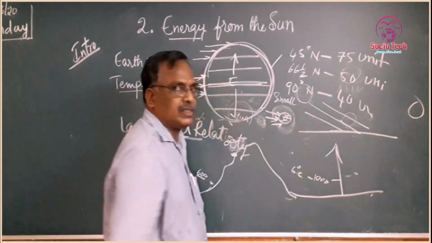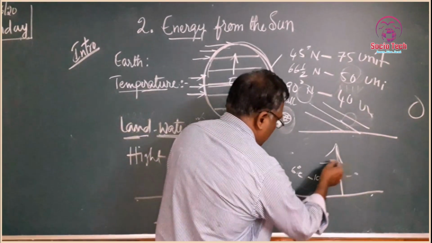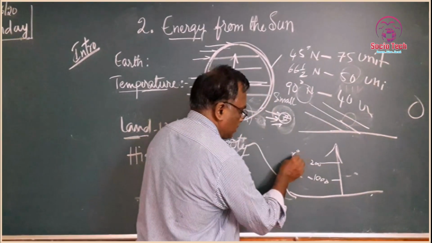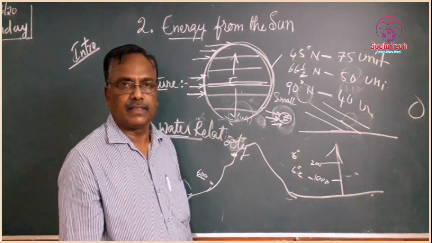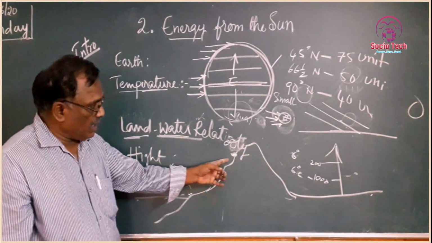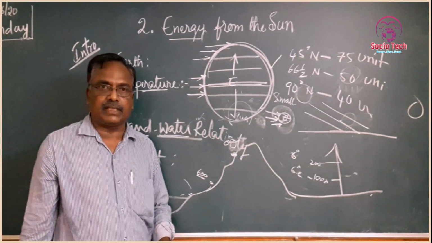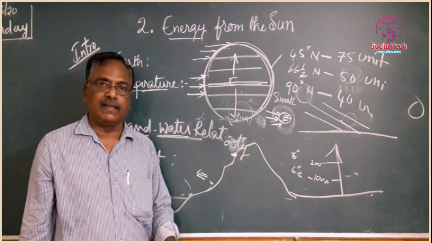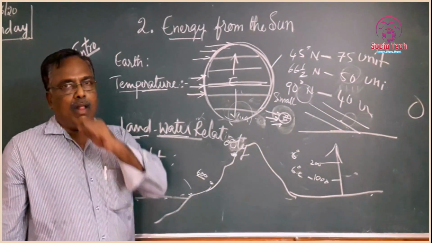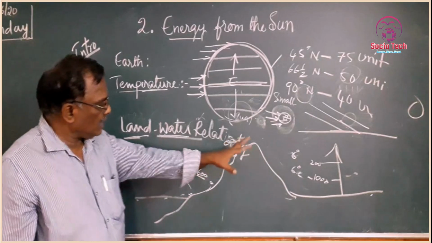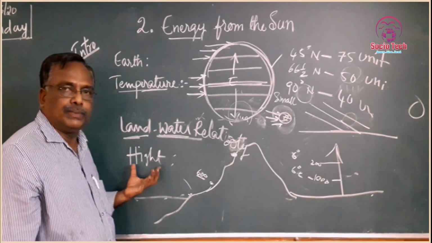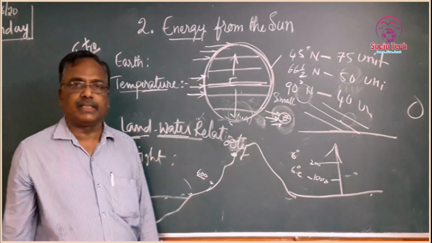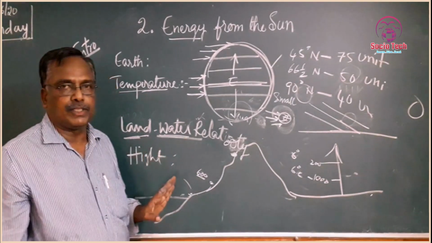Again 1000, that means 2000 meters, one more 6 degrees Celsius. You see, Ooty is more than 2000 meters above sea level, so there is a 12 degree difference compared to Hyderabad. Thus altitude, height, elevation also influences the temperature of a place.